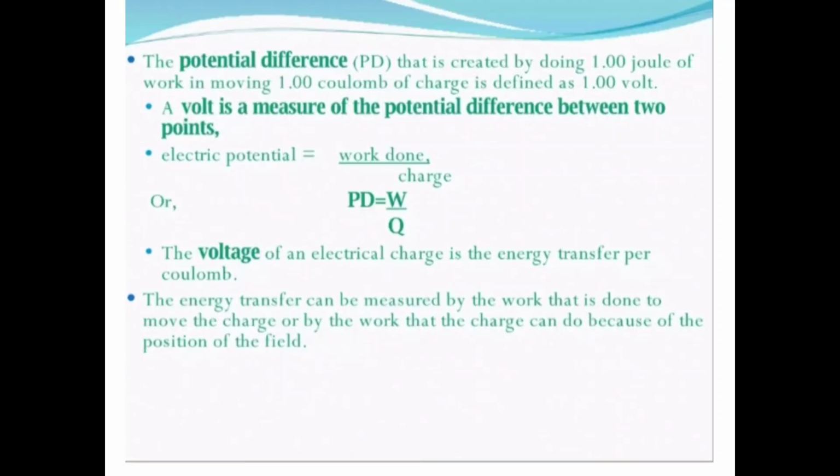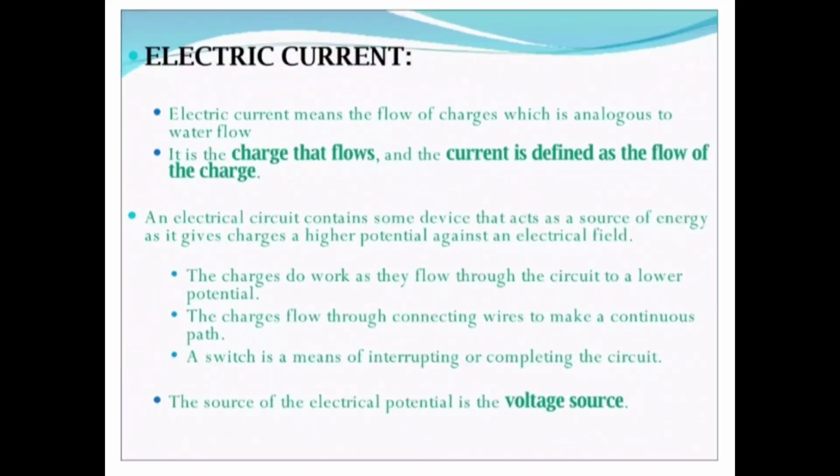The potential difference that is created by doing 1 joule of work in moving 1 coulomb of charge is defined as 1 volt. A volt is a measure of the potential difference between 2 points. Electrical potential equals work done divided by charge. Potential difference equals work divided by charge. The voltage of an electrical charge is the energy transfer per coulomb.